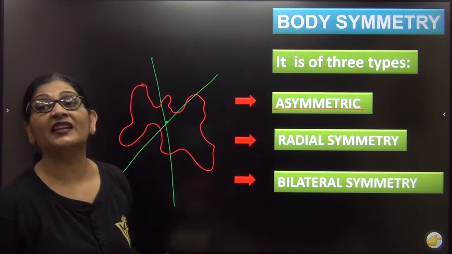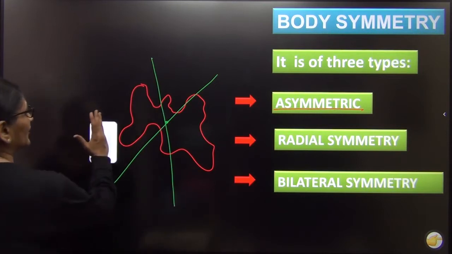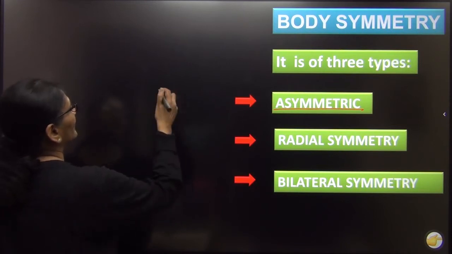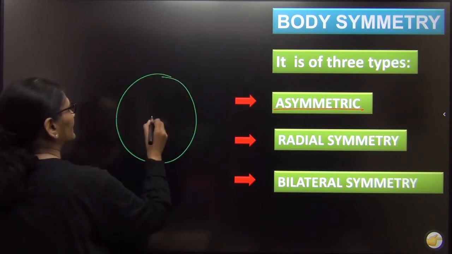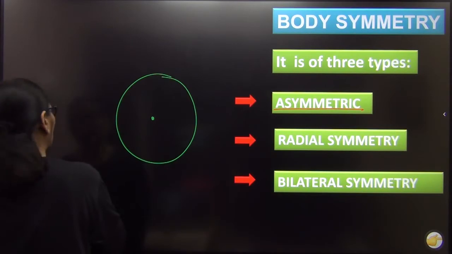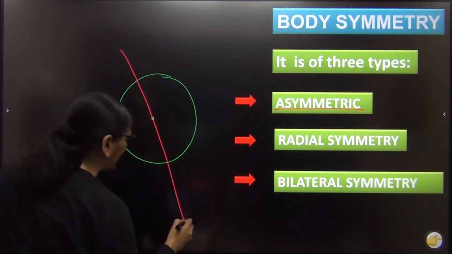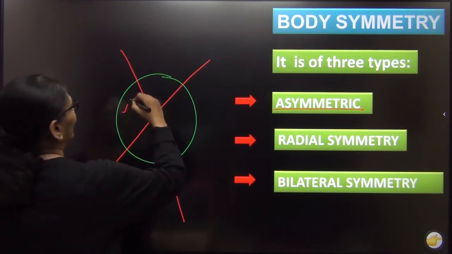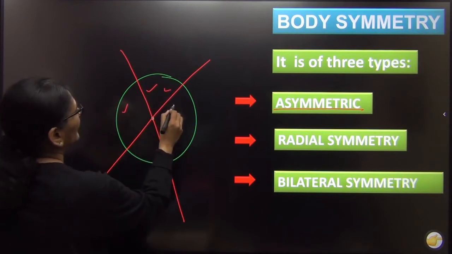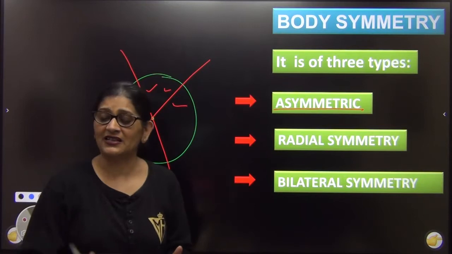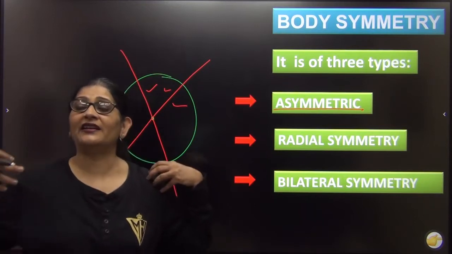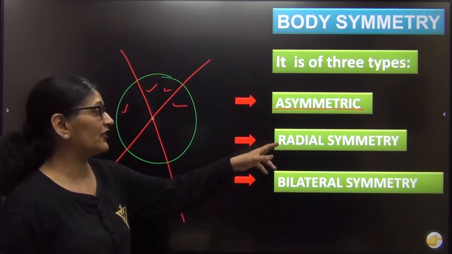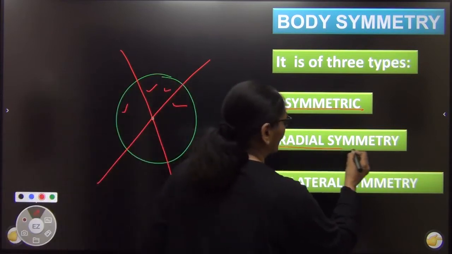Now then there is radially symmetrical. What is radially symmetrical? There are certain organisms, right? I'm just drawing a rough figure here, and suppose this is the center of the body. There are certain organisms where any plane passing through the center will divide the body into two equal symmetrical parts. Pass it from anywhere, right and left, they will be completely symmetrical. That type of symmetry is called radial symmetry.